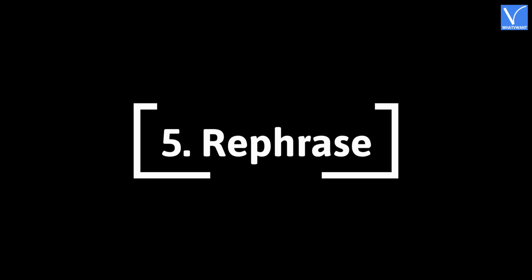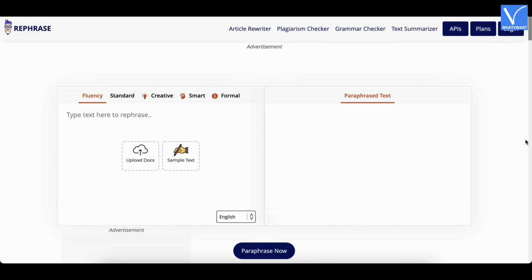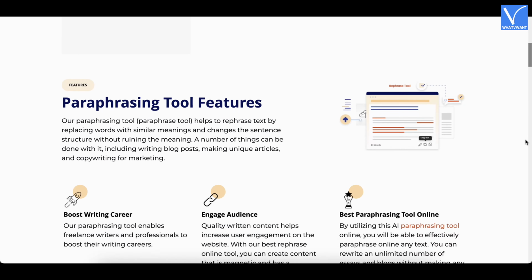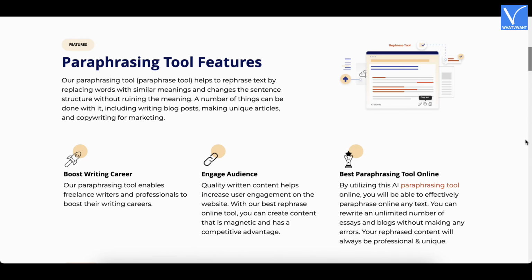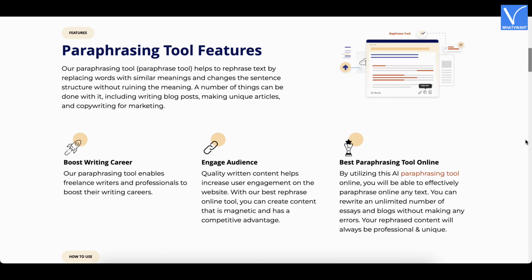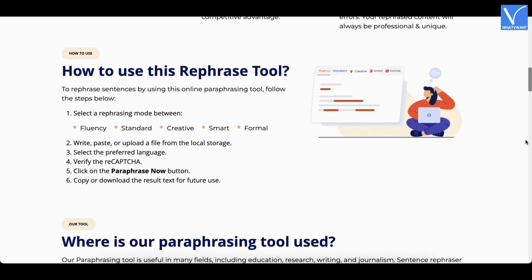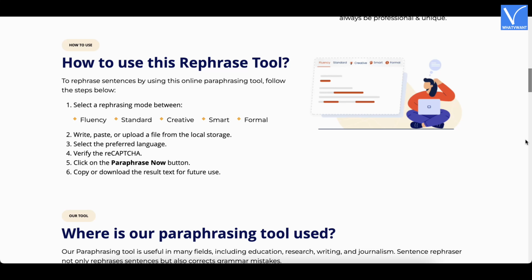Number 5. Rephrase. Rephrase is a convenient tool used by thousands of content writers across the world. It helps them come up with original content within seconds. It is designed smartly to use synonyms from its rich thesaurus to help you devise new content. It can also modify phrases and sentences, putting them in a logical order to create coherent texts.